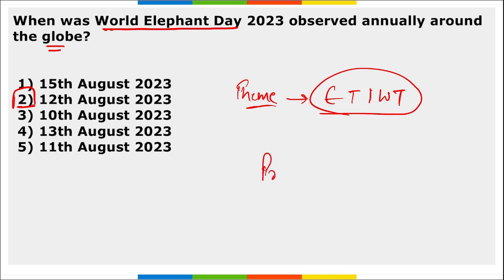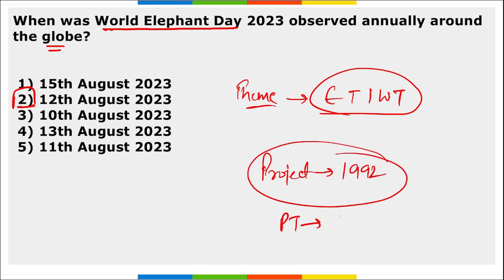Then there is a Project Elephant. When was Project Elephant launched? It was launched in 1992. Project Tiger was launched in 1973.